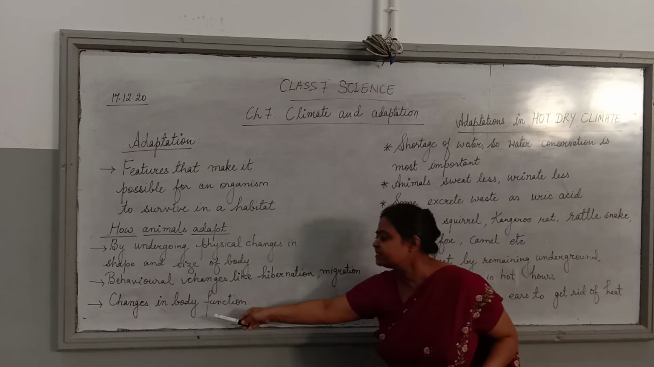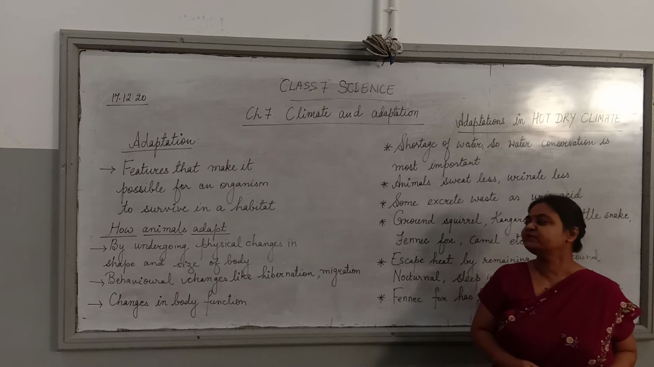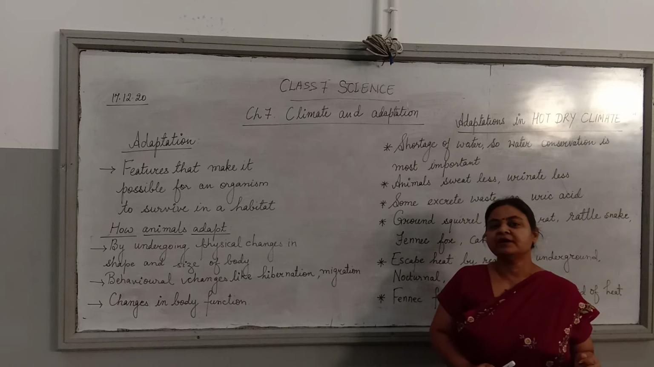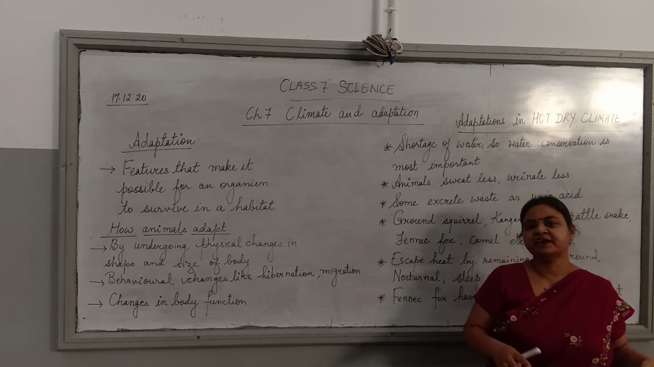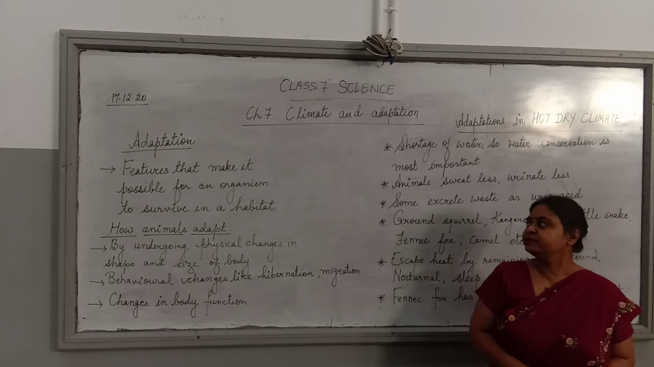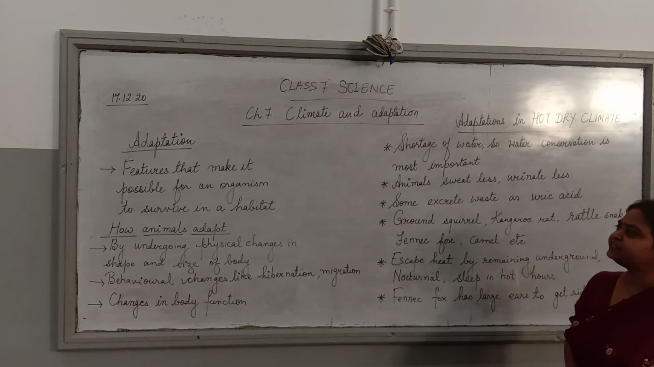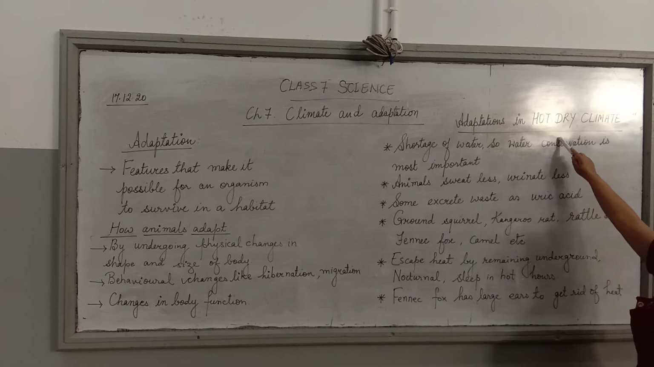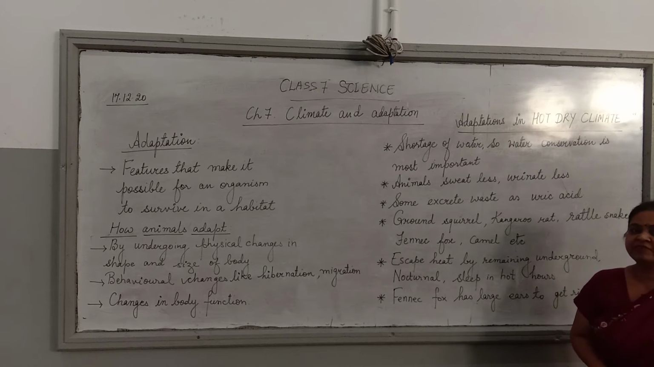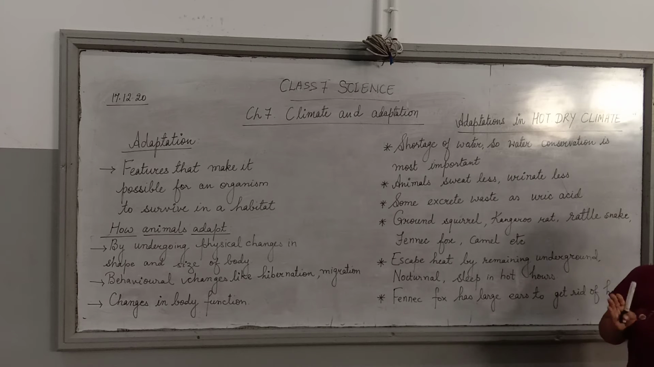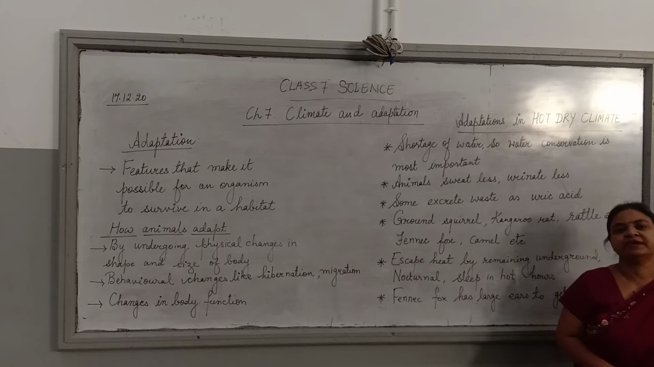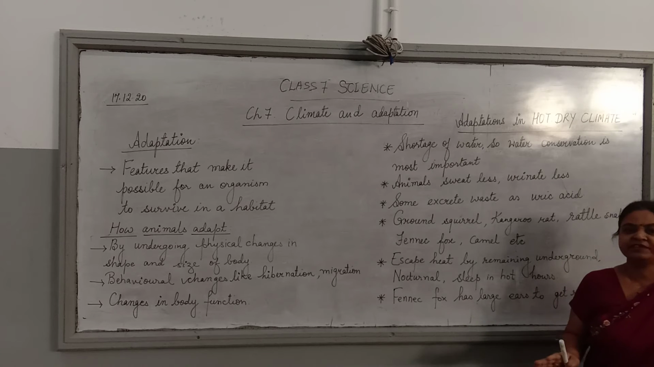And third is changes in the body function. Animals also adapt by changing their body function, like they might become active during the night time if days are very hot, right? So today we shall discuss more about the adaptations in hot, especially the desert type of climate, where the climate is very hot and dry, humidity is very less, rainfall is very less. So in such places there is scarcity of water, very less rainfall in a year.